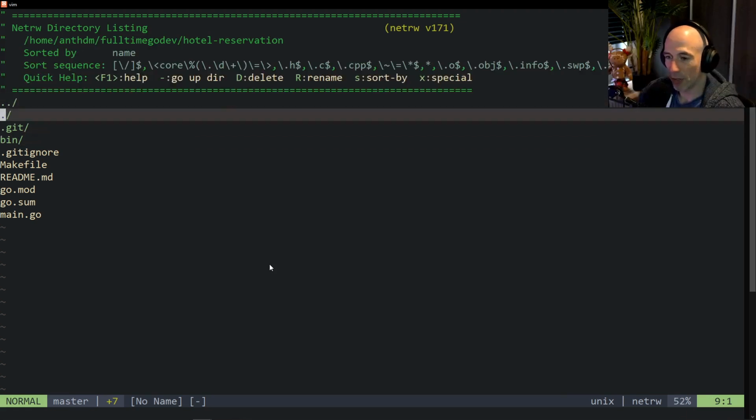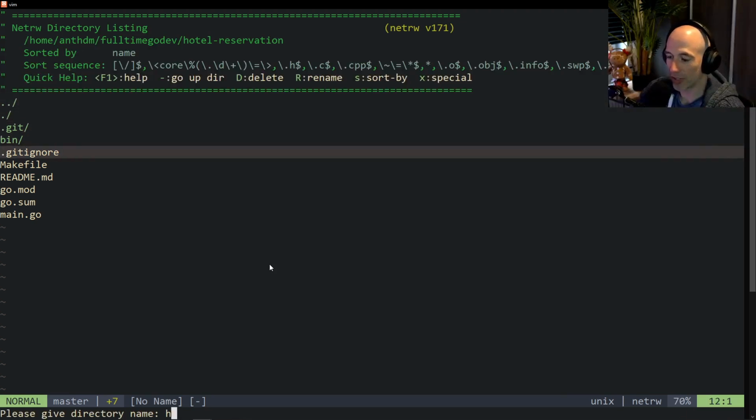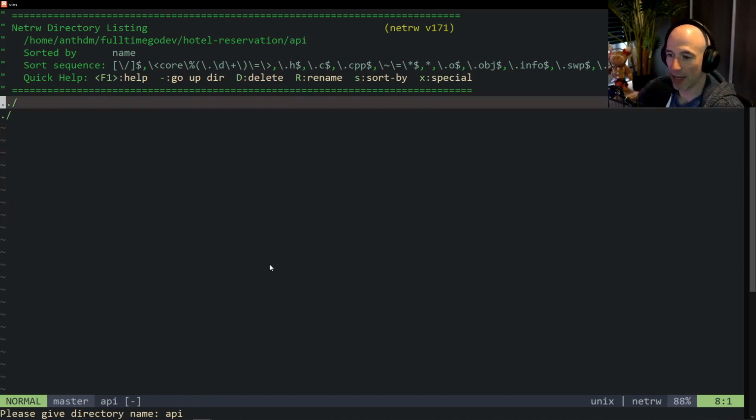So what we're going to do is make a new folder, and we're going to call this handlers. Actually, to be honest, we're going to call this api, and in this api folder we're going to have handlers, and you will see what I mean by that. It's going to be postfixed with handler, right? So let's call the directory api, and inside of this api we're going to make a new file. Of course, we're going to have multiple routes. So let's do an example and start with the user routes. Everything involving users is going to be in that file. So we are going to say user_handler.go.